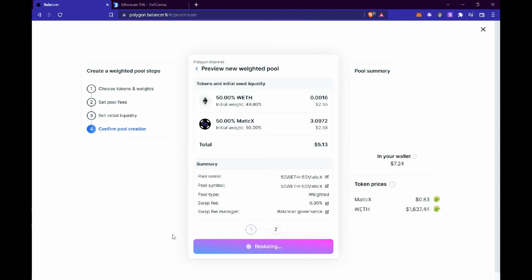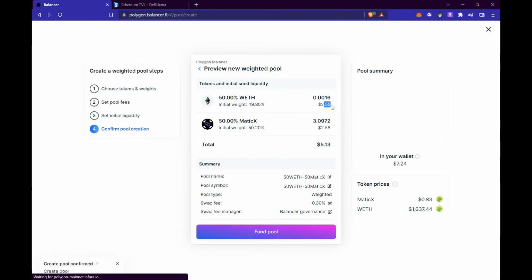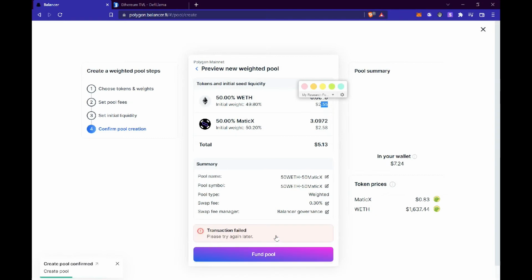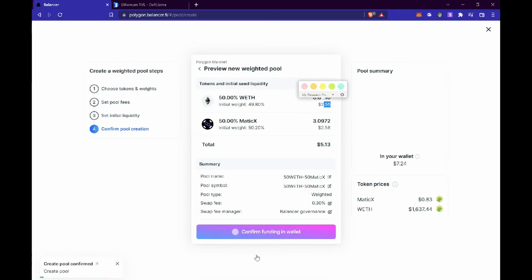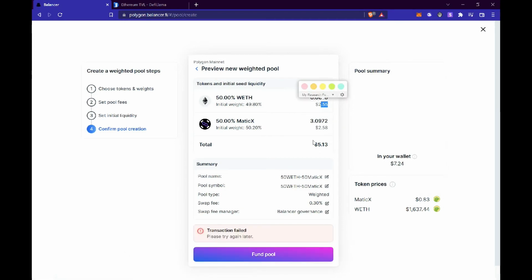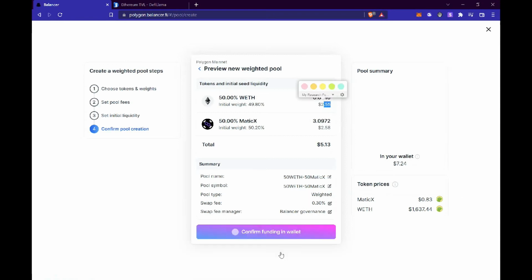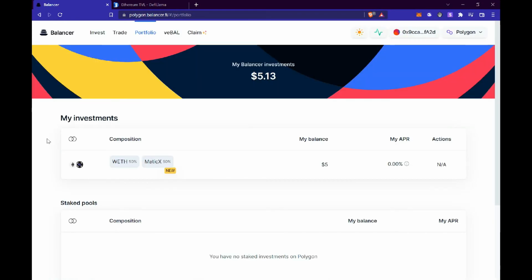Okay, now it's restoring. Now this is quite a little bit risky, because as you can see right here, the price of ETH just went down and the price of Matic just went up. So I don't know if that's really going to affect me, but anyways, I'm just going to take a chance. As you can see, it's saying failed, try again. So I think this could be the issue again. I hate this. And with the power of editing again, after it took a couple of tries and tries again, we finally got it done.